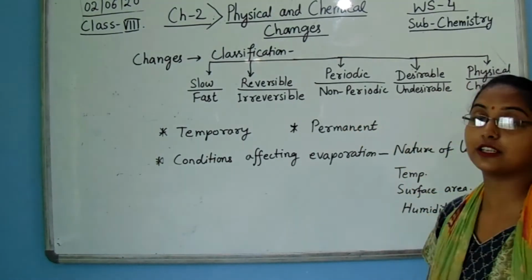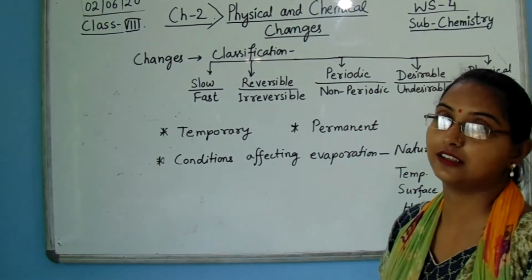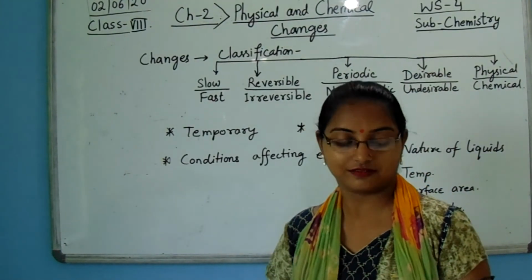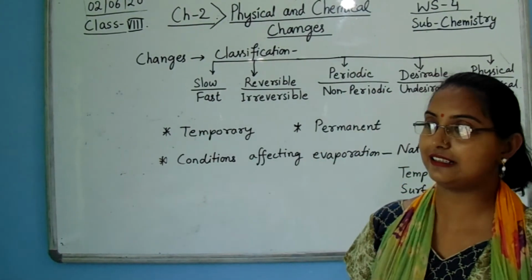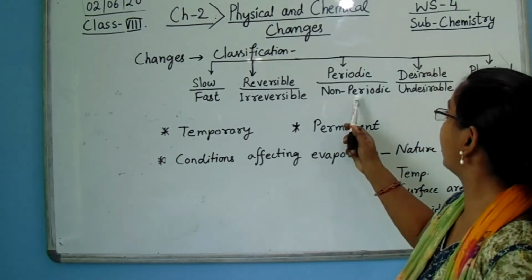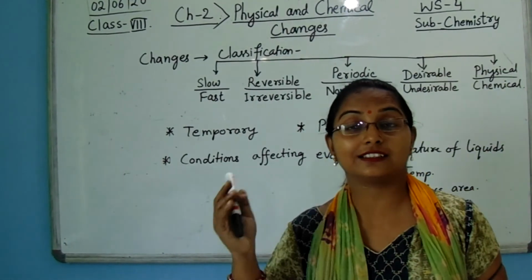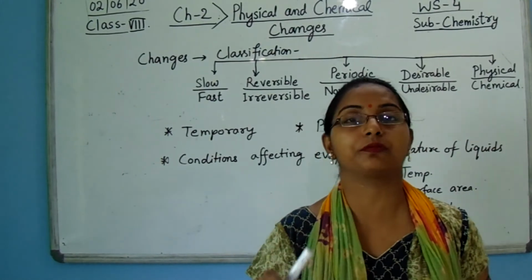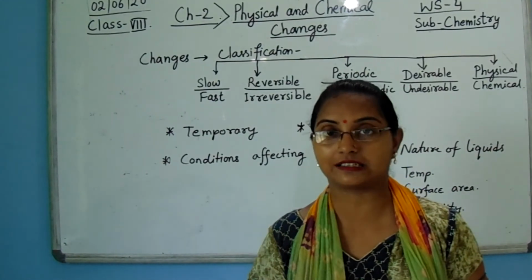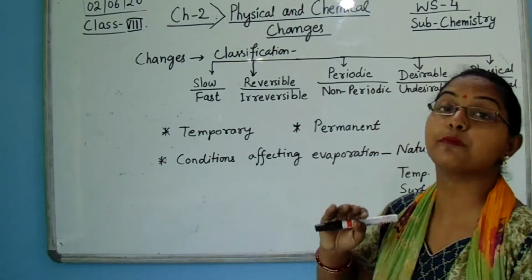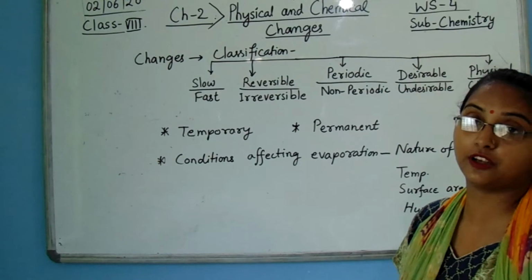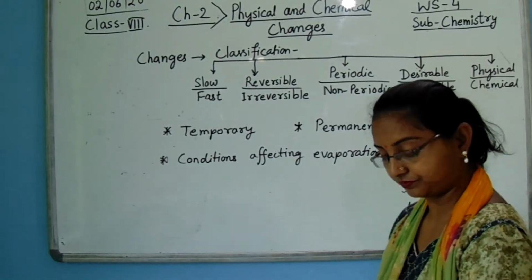Non-periodic change gives the idea of earthquakes, bursting of volcanoes, landslides, and floods, which cannot be predicted. So these are non-periodic changes.